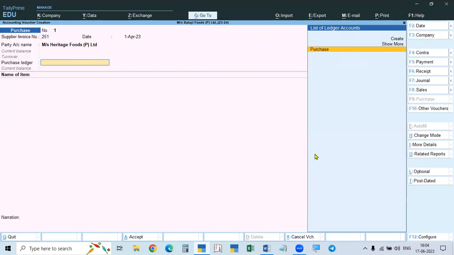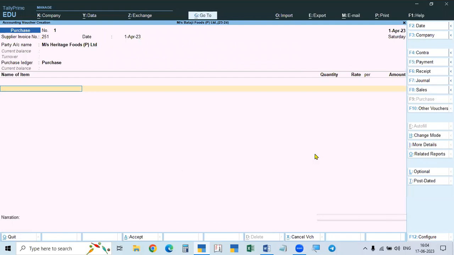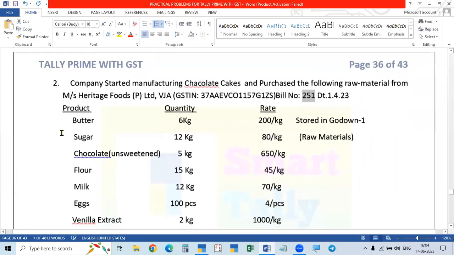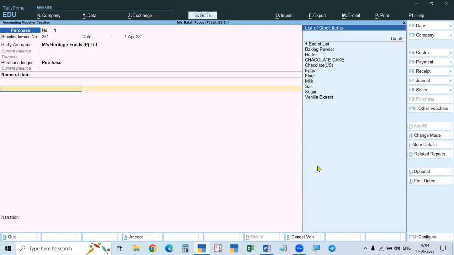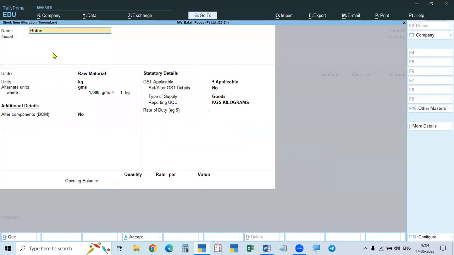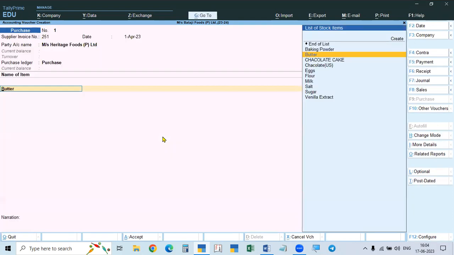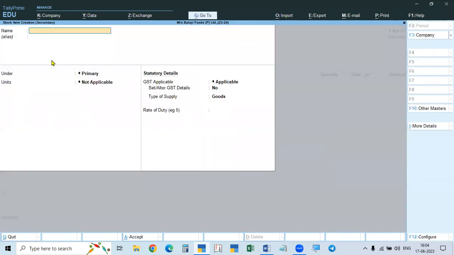For purchases, you have to give the purchase ledger as purchases, and then you have to go name of item, each and every item. So first one is butter. I already created, so list is available here. Take butter. So when I am taking this, see here, I created this. So when I am creating, you have to create here. If it is not available, go to Alt C. Then you have to create name of the item.